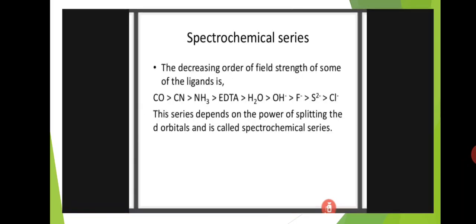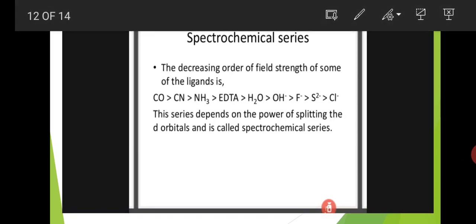In the spectrochemical series, the decreasing order of field strength of some of the ligands is: CO, the carbonyl group, is greater than CN minus, cyanide, is greater than NH3, ammonia, is greater than EDTA, ethylenediaminetetraacetate, is greater than H2O is greater than the hydroxy group is greater than F minus, fluoride ion, is greater than S 2 minus, sulfide, is greater than Cl minus, chloride.